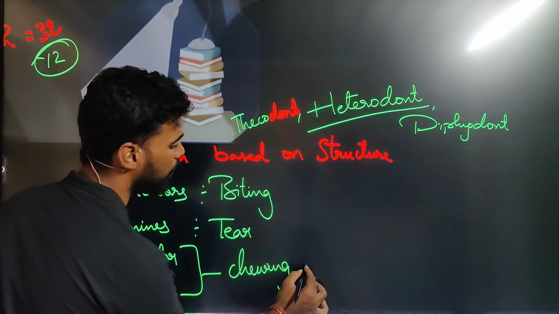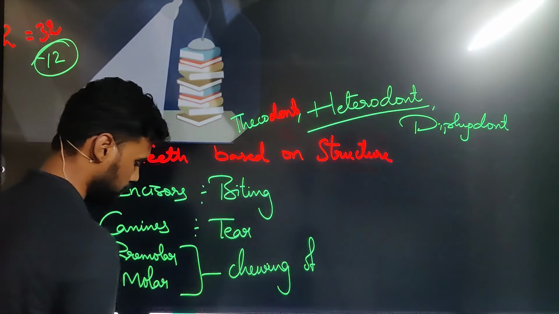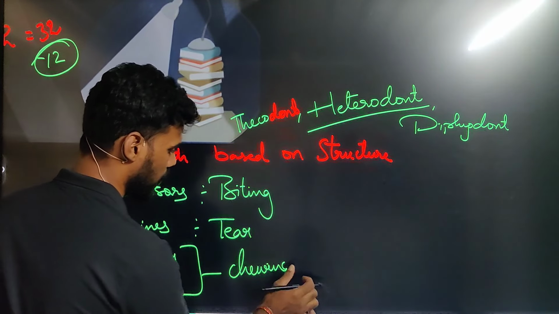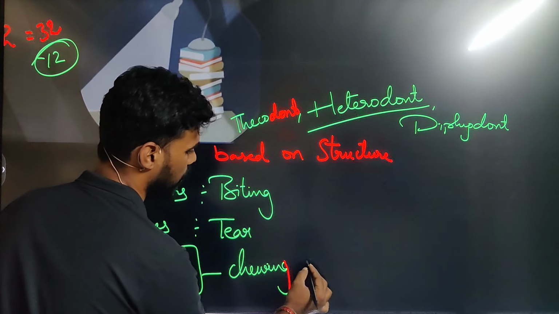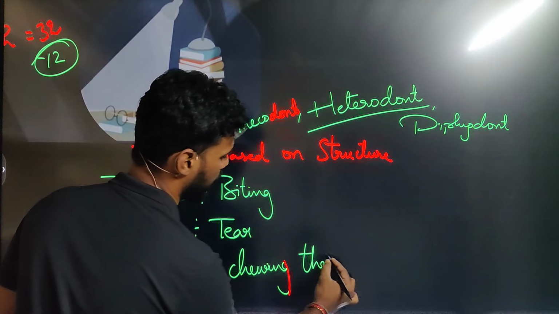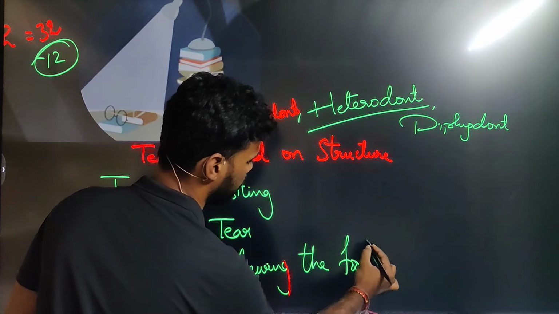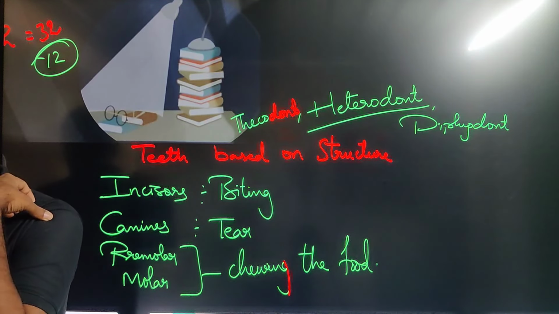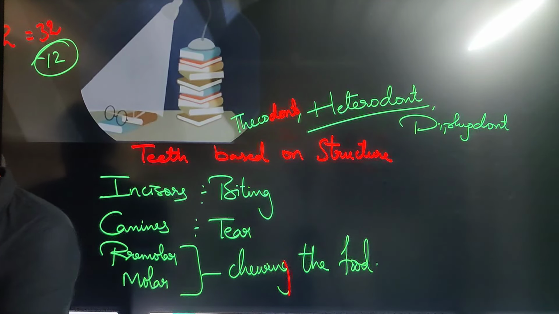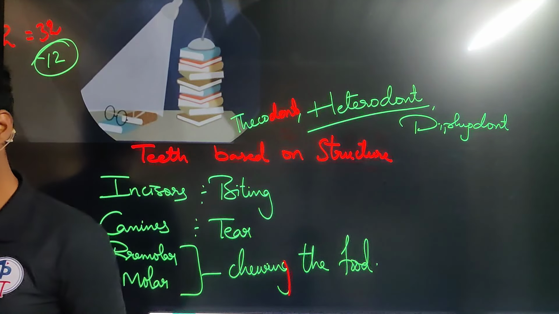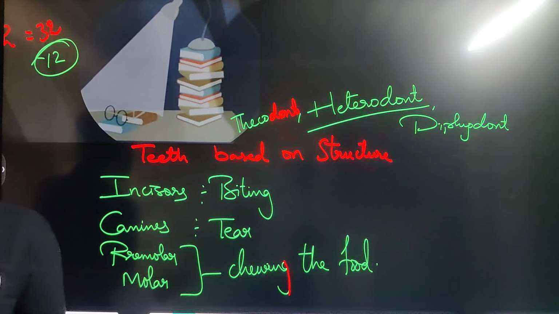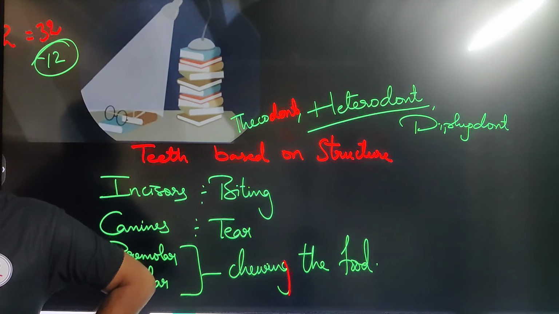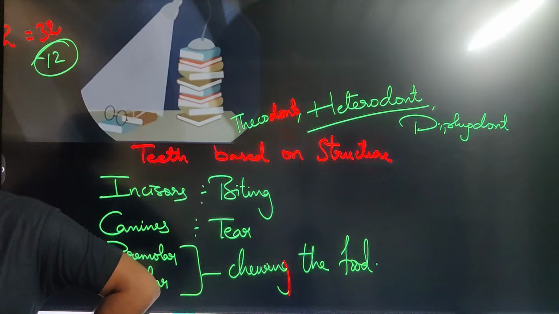They are helpful for what? Chewing the food. Okay, so this is about dentition. We have learned that humans have thecodont, diphyodont, and at the same time heterodont teeth. So 3 different types of arrangement are found inside the human teeth.